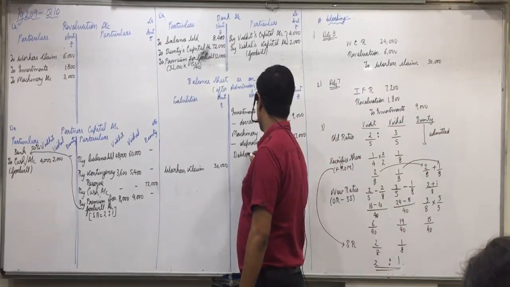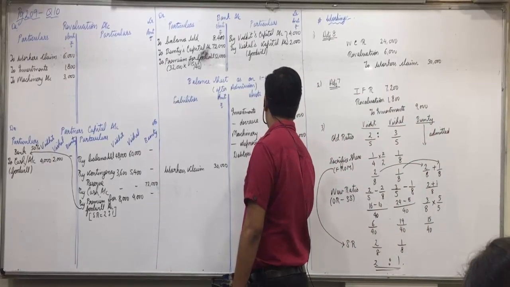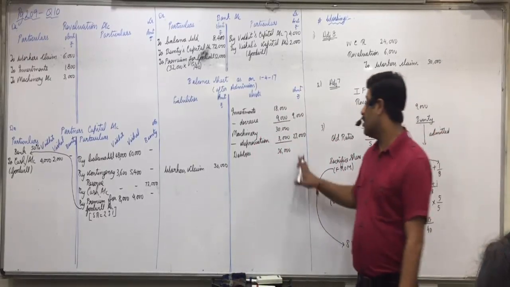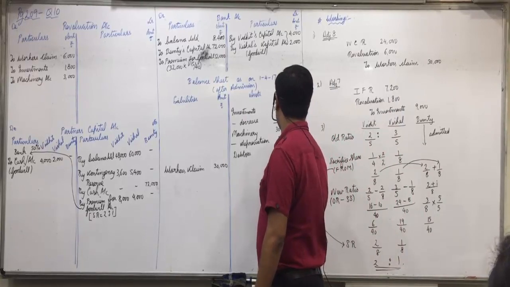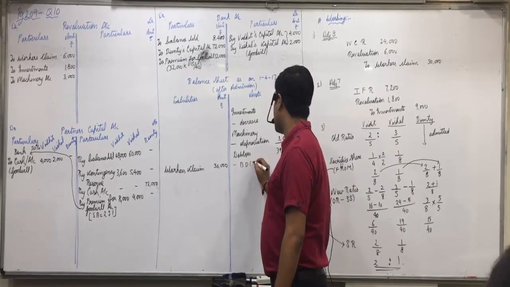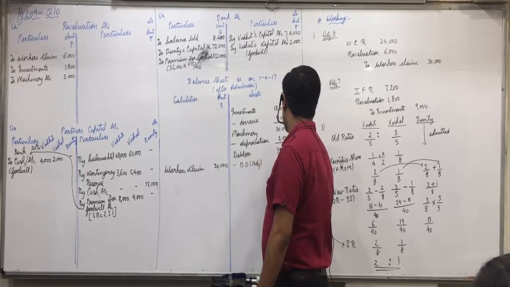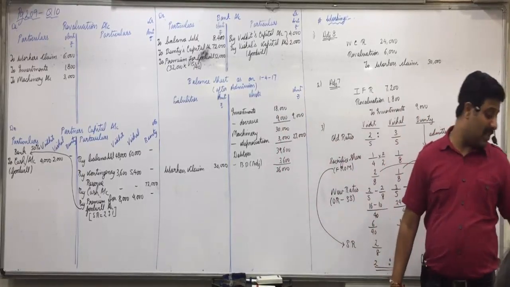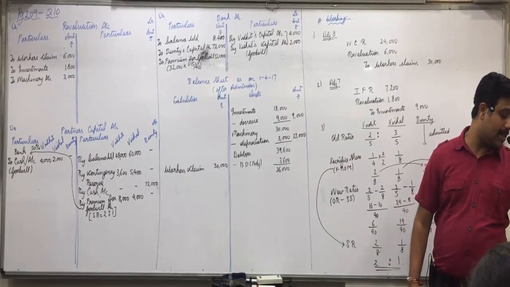Debtors are 39,600. 39,600 minus. First, we'll subtract bad debts as per adjustment, 3600, so remaining 36,000.